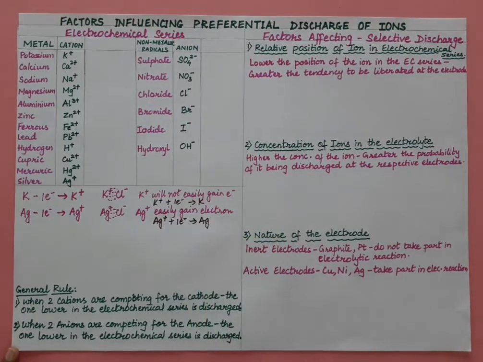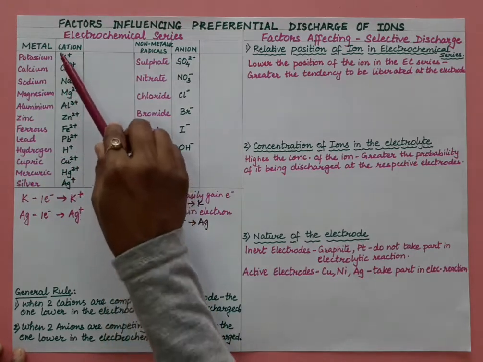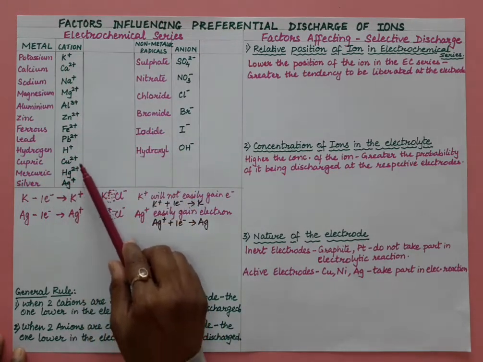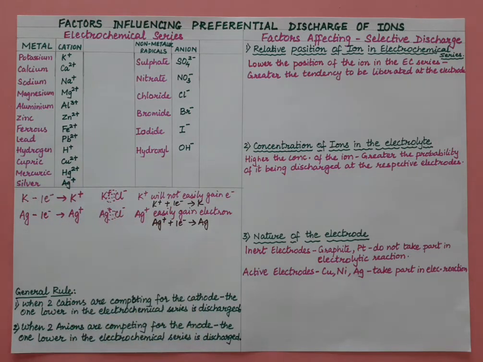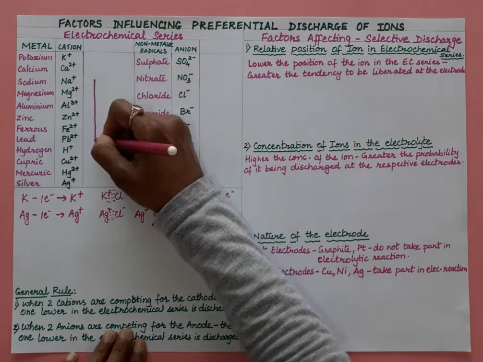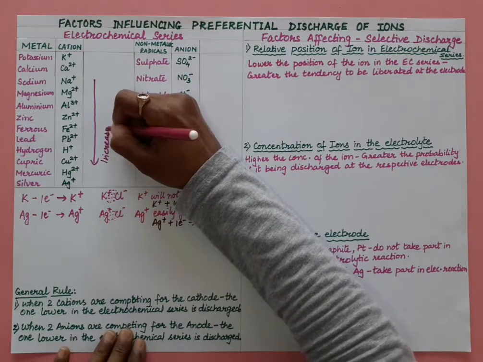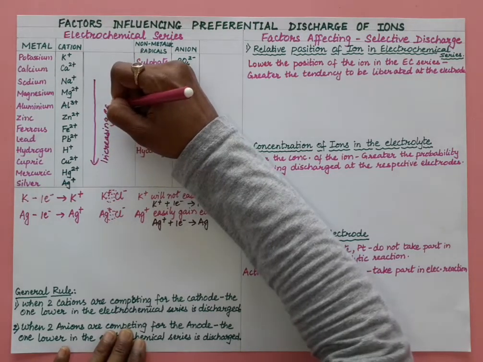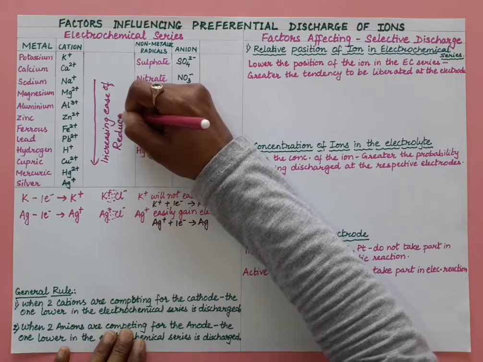So to understand this in the activity series of cations, the ones at the bottom of the activity series, or the electrochemical series, will easily gain electrons. So when we are moving down here, with increasing ease, reduction is taking place, right?